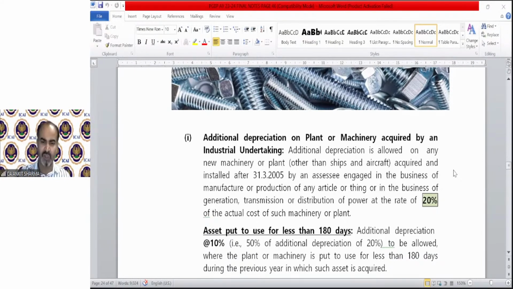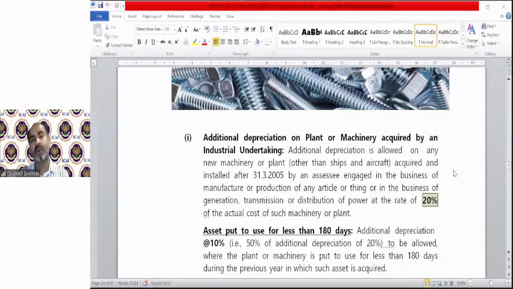We have the definition which will explain which assets are eligible for additional depreciation and which are not. So just stay. The asset must be acquired and installed after a certain date, that date is not relevant for us, of course, by an assessee engaged in the business of manufacture or production of any article or thing, or in the business of generation, transmission, or distribution of power.